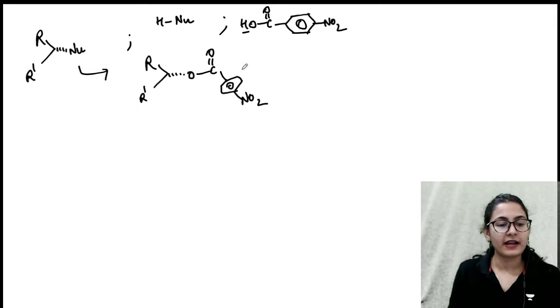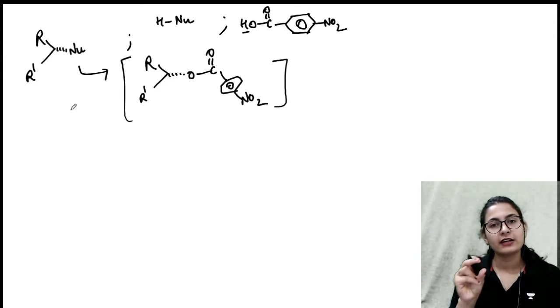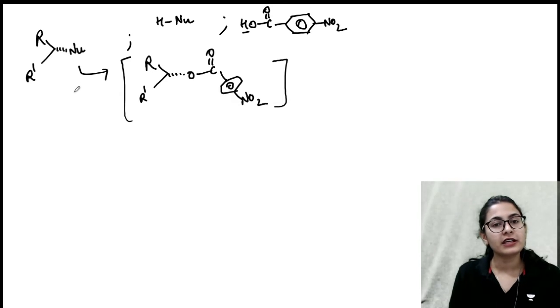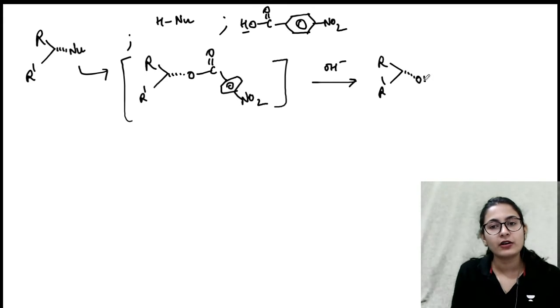What happens in the final step? In the final step, we want to hydrolyze what we have got over here. So we have already got the SN2 product. The nucleophile has attacked, and the alcohol group OH has left out. Okay, SN2 has already taken place, but here we want to hydrolyze this. Let's say in the presence of a base, it's going to be faster. In the presence of a base, you're going to get a faster reaction. It will be OH minus over here. OH minus attacks on this carbonyl, right? So the bond opens up. So you'll have O minus and hydrogen is above.